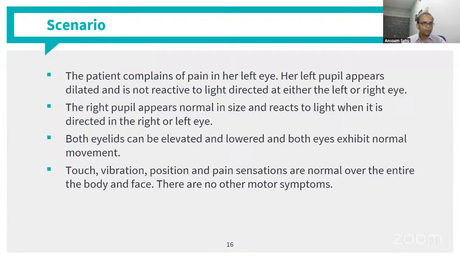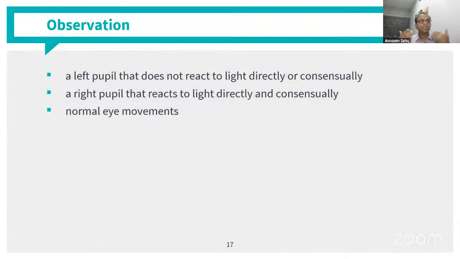Eyelid movements are normal, the ocular motilities are normal, and touch, vibration, position, and pain sensations are normal over the entire body and face. And there are no other motor symptoms that are seen in this patient. Okay, so this is the kind of scenario. How do we move forward whenever we see these kind of anisocoria or pupillary conditions?